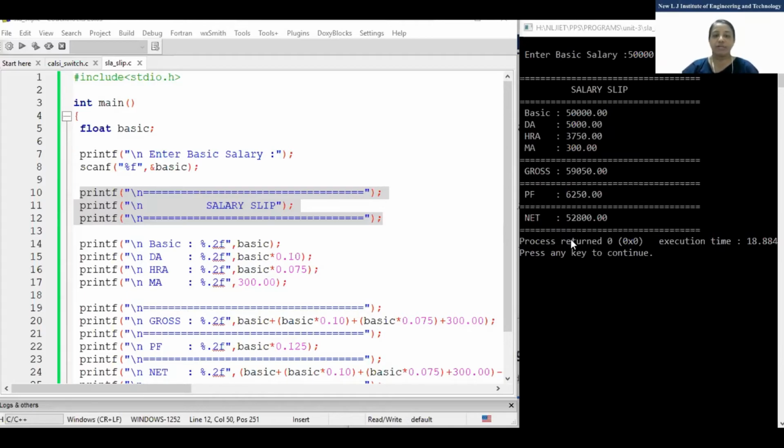Now, is there any doubt, or shall we move to the next program quickly? Is there any doubt?